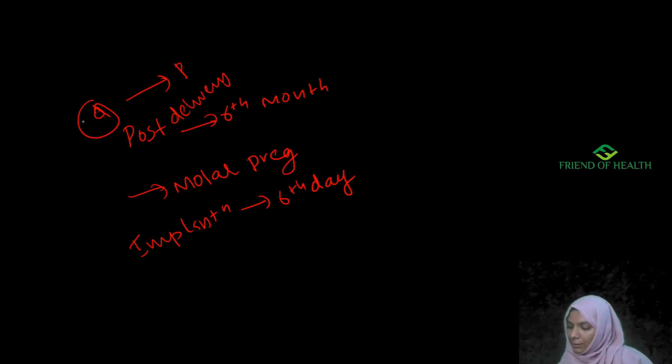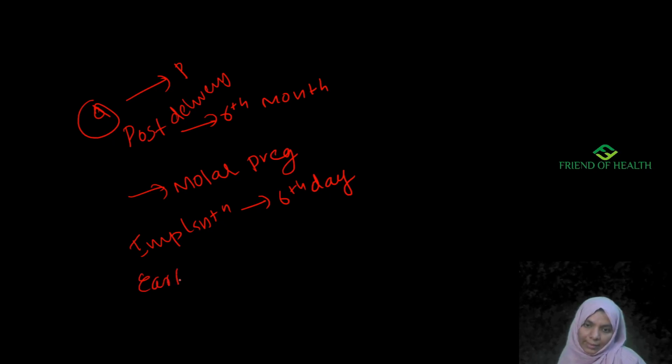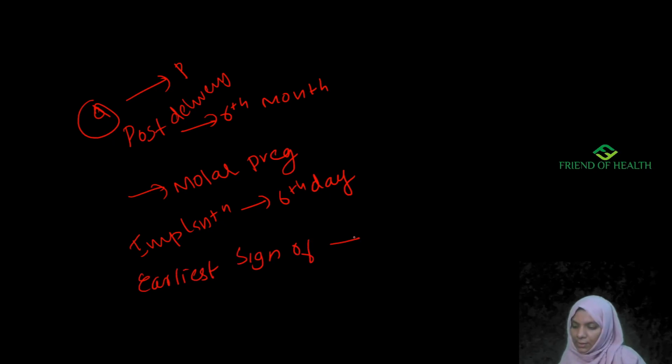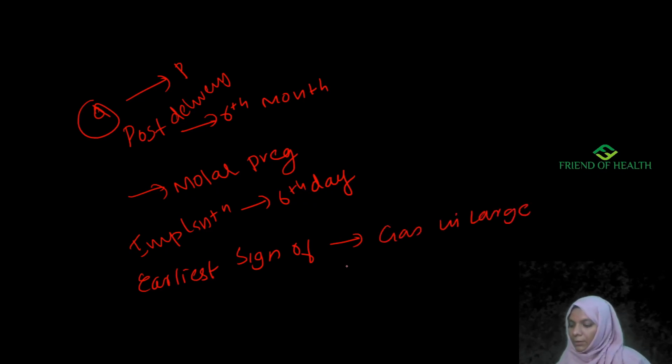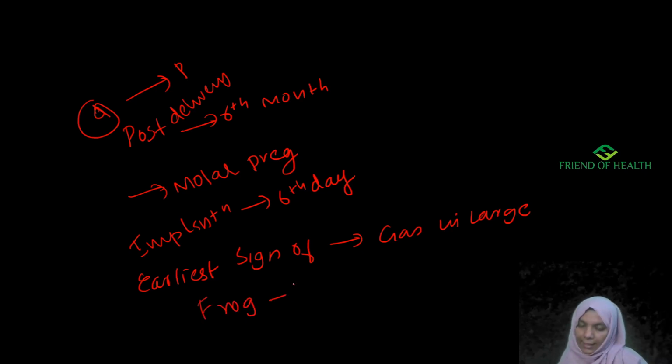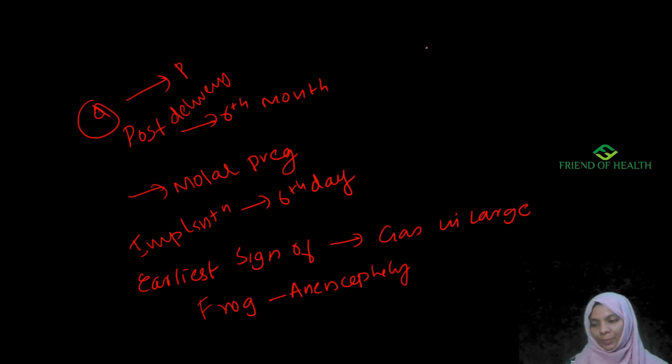Next one is earliest sign of intrauterine death is gas in large vessels. Okay, frog eye appearance is seen in anencephaly. Then shortest diameter of pelvic cavity.